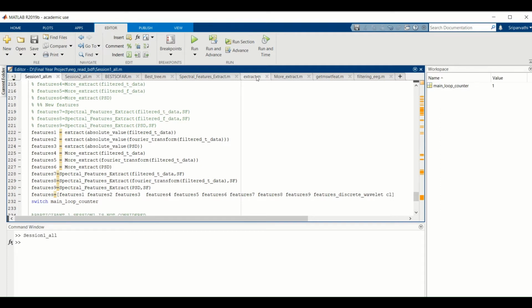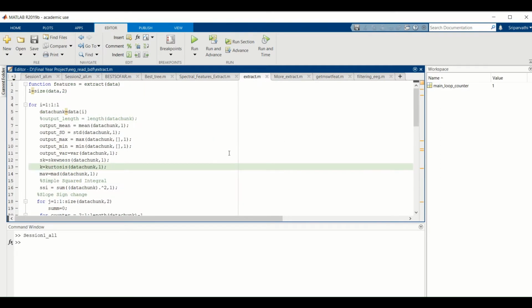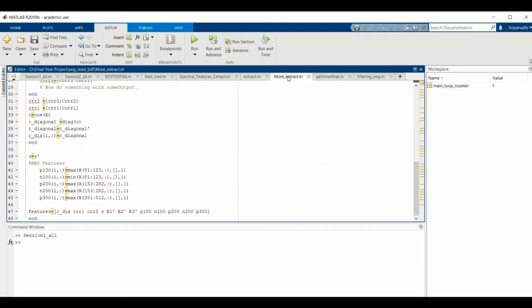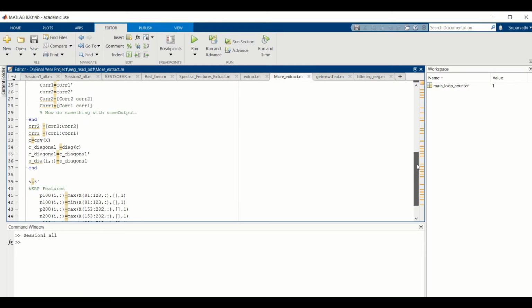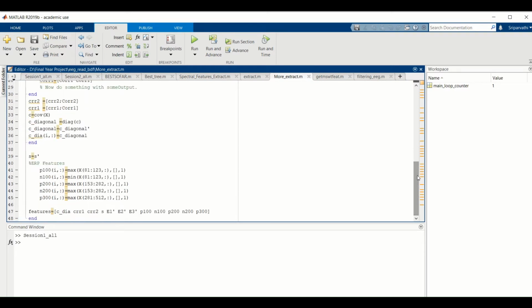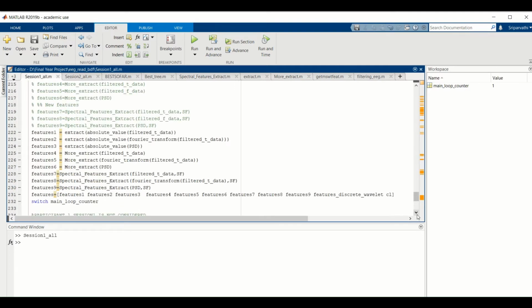This is done using the extract function. This function extracts mean, standard deviation, max, min, variance, skewness, kurtosis, etc. to name a few. Then more_extract function is called. This function extracts features like Shannon entropy, the log energy, autocorrelation as well as event related potential features like P100, N100, P200, N200, P300, etc. Once all the data is extracted, they are all saved as .mat file.